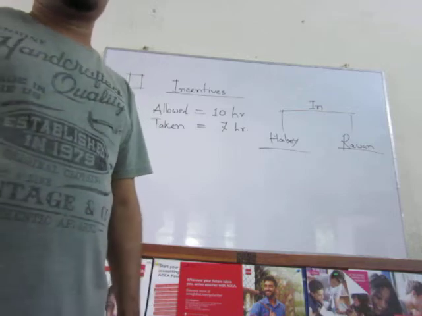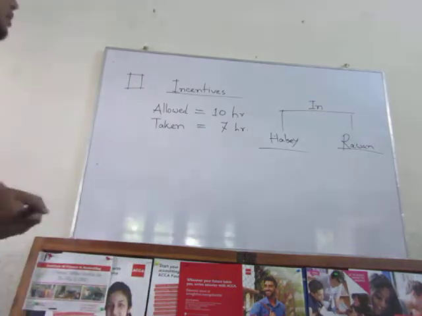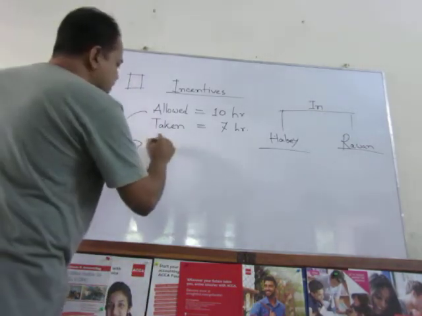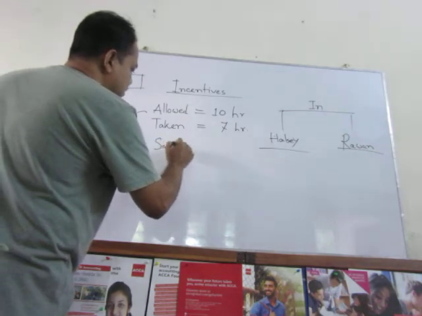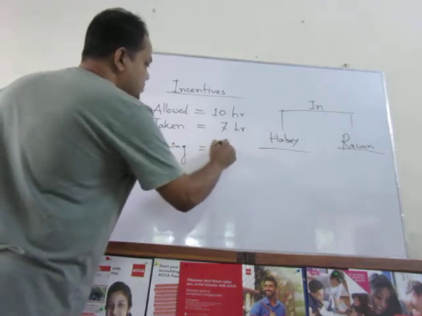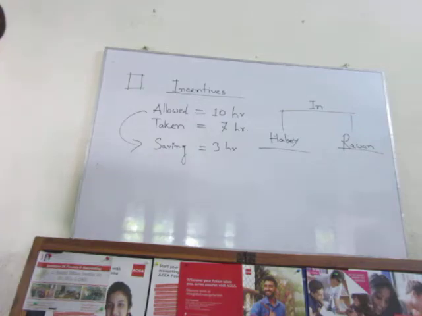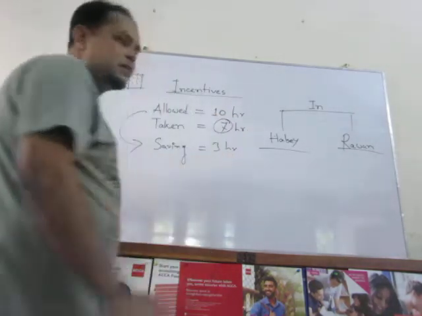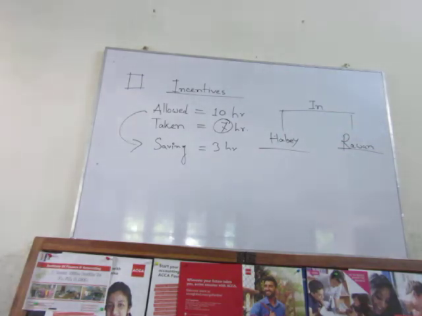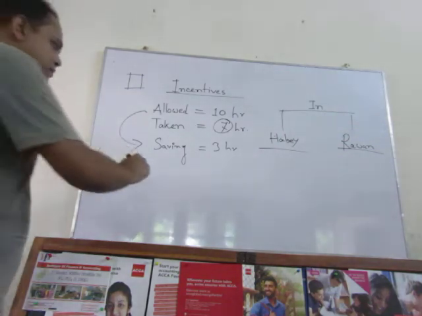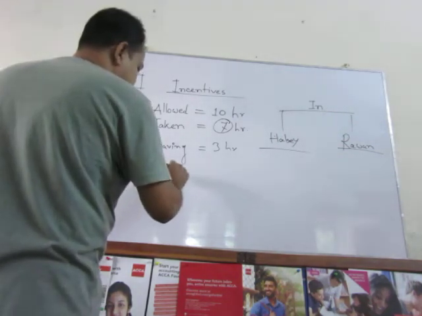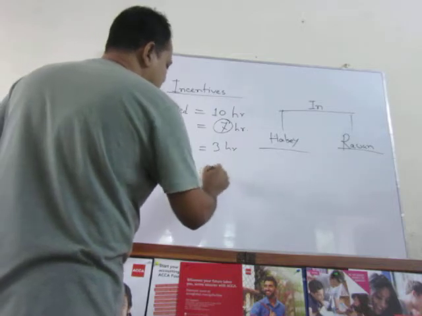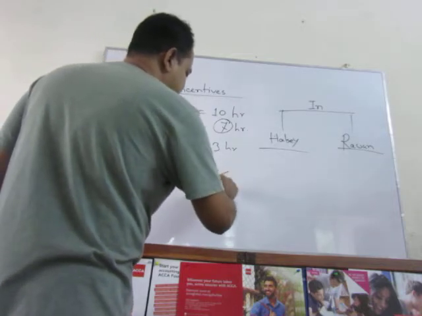That means, as for example, here the labor forces are saving 3 hours, and they are activated in doing the activity for 7 hours. Normally, as for example, basic is suppose $5 per hour.